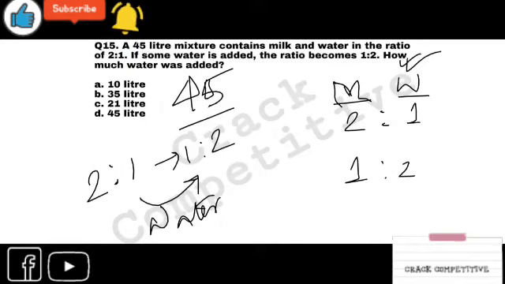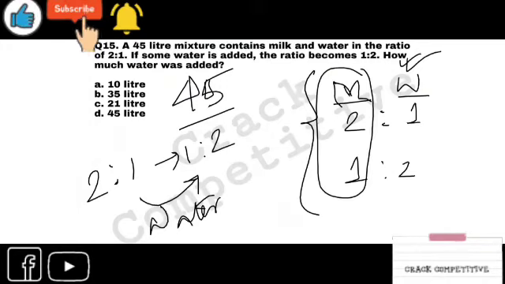This is water that has changed, but milk is unchanged. But you can also see that milk has changed in the ratio. You have to make it equal so that you can say that milk hasn't changed.